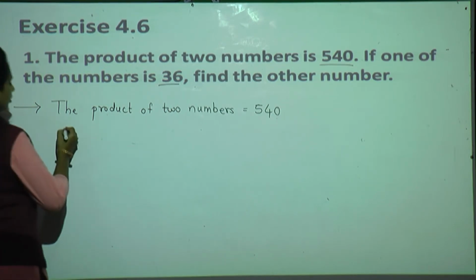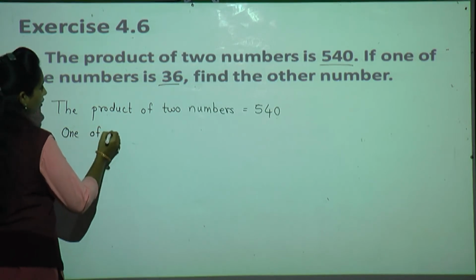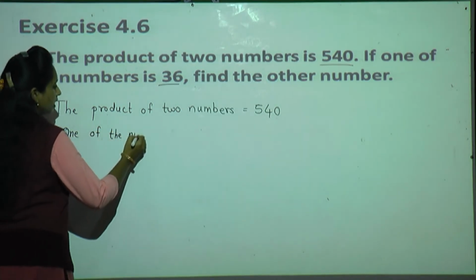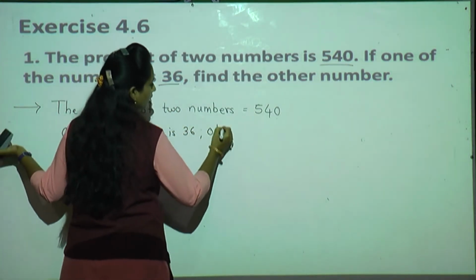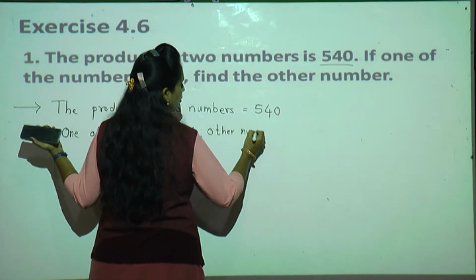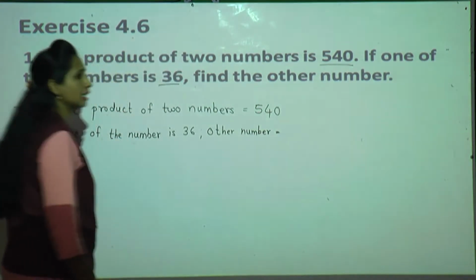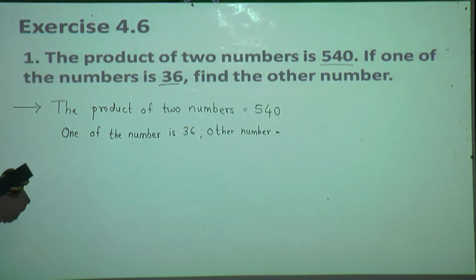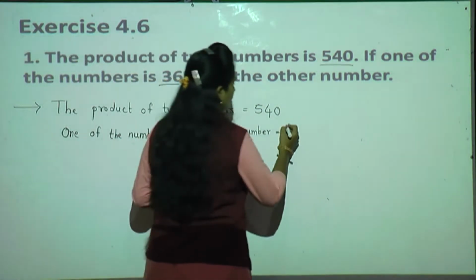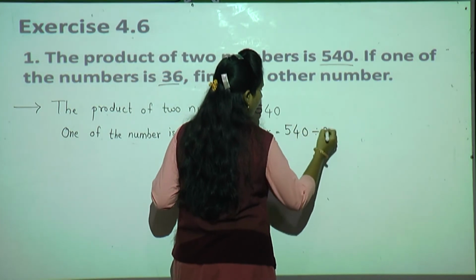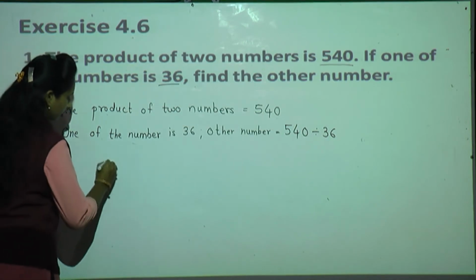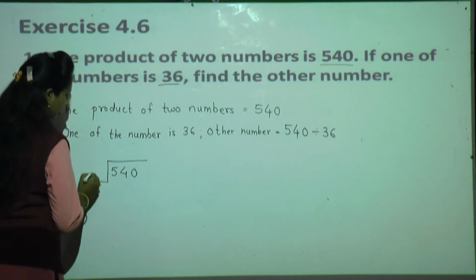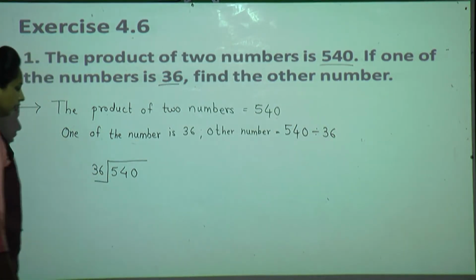Now one of the numbers is 36. Now what we have to find out? Other number is equal to, what we have to do, students, here? Yes, when we divide 540 division by 36, we'll get the other number. So do your division, 540 division by 36. Okay, now we have to write dividend on right side, divisor on left side, isn't it?